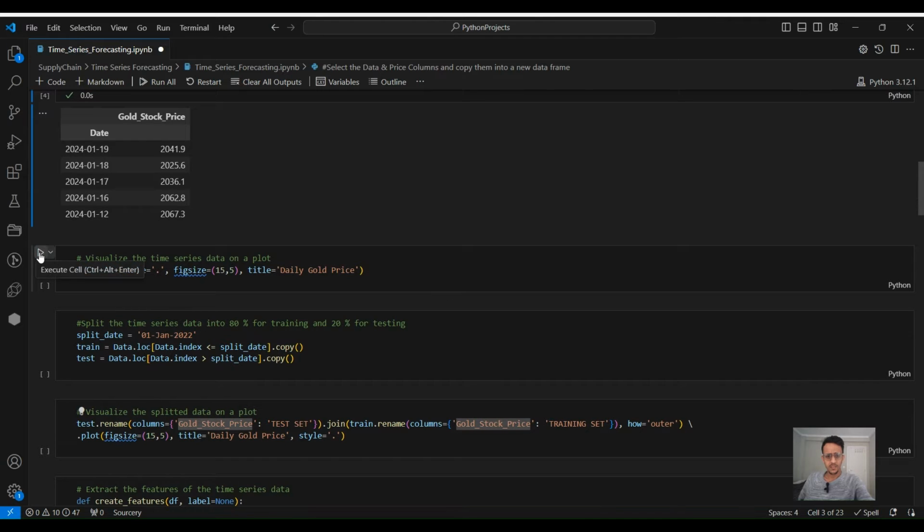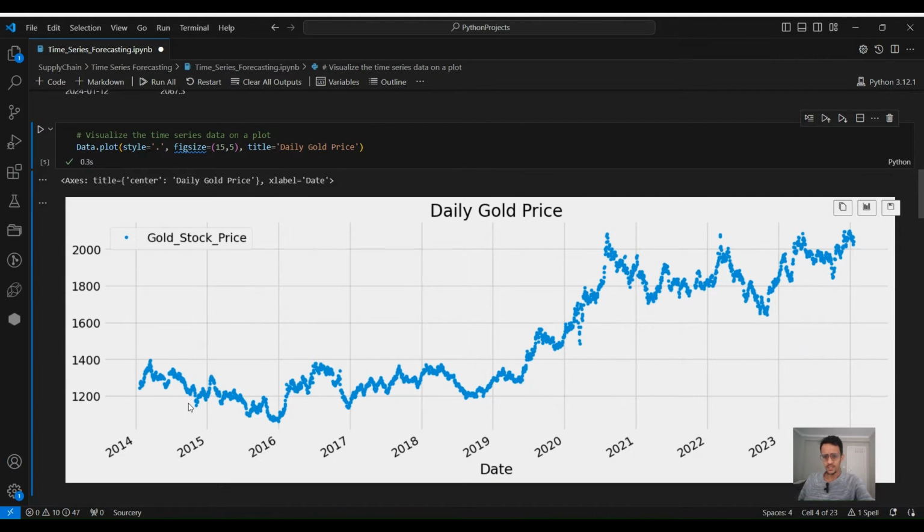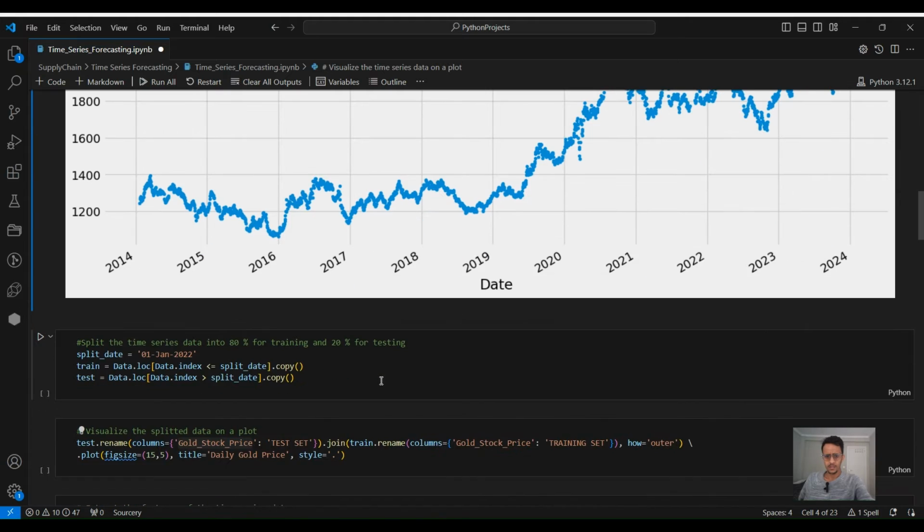Now let's visualize our data. This is our data from 2014 to 2024. This is the gold stock price. Okay, so now let's split our data into a training and a test set.